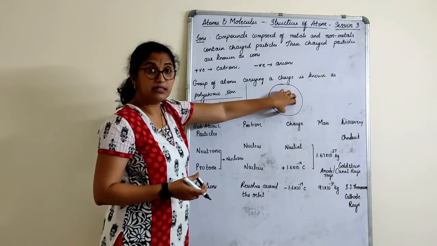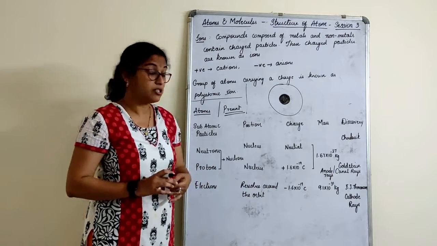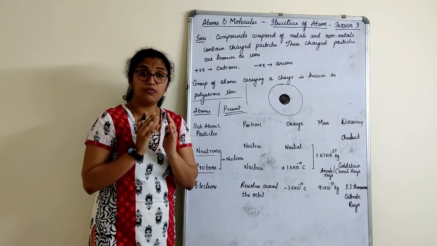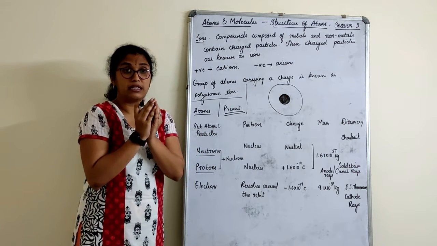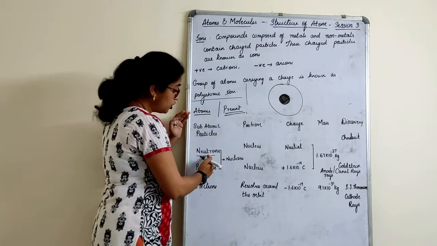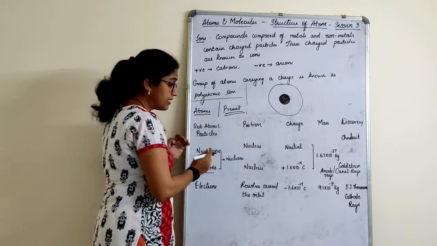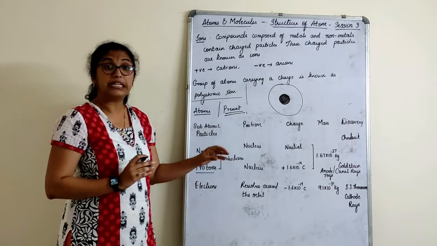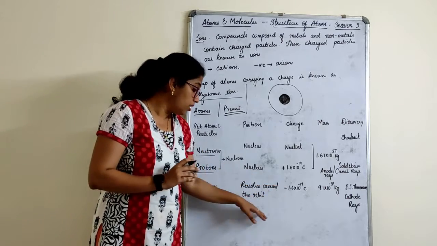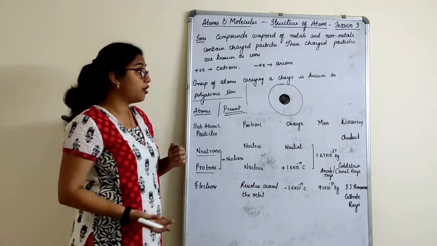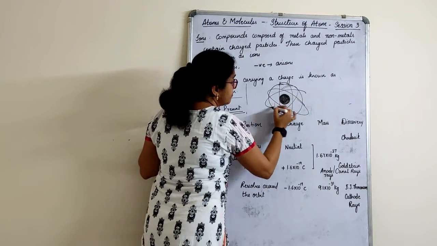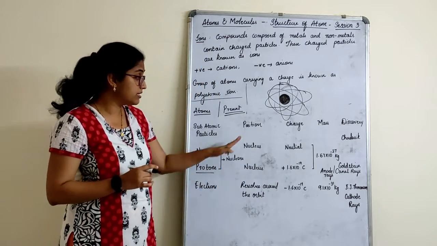So the nucleus is present in the center. This nucleus consists of neutrons and protons. The whole mass of an atom, whatever atom it is, is based upon the nucleus. So the neutrons and protons are in the nucleus. That is why together we call them nucleons. Now where are electrons placed? Electrons move or revolve around the orbit, around the nucleus. This is the position.